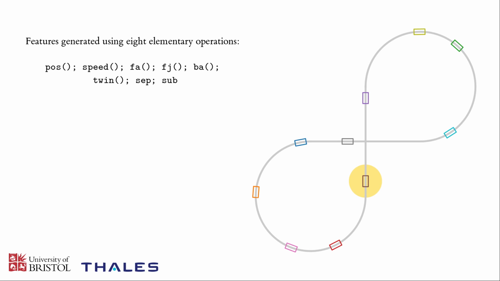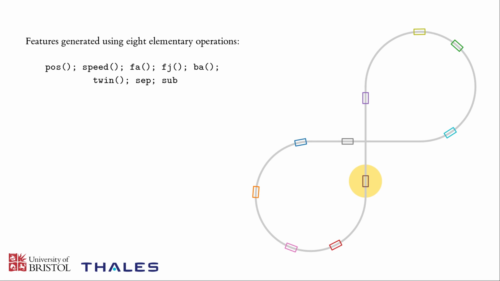I won't describe them all in depth, but they query the positions and speeds of different agents in the network and find differences between them, so relative speeds between different vehicles, distances from vehicles to junctions, so how far a vehicle is from a certain junction, and which vehicle is in front of any other particular one. Through this process, you can skip through the network and take any kind of intuitive measurement that you might want of the state of the system.